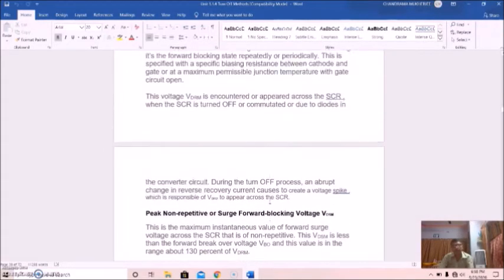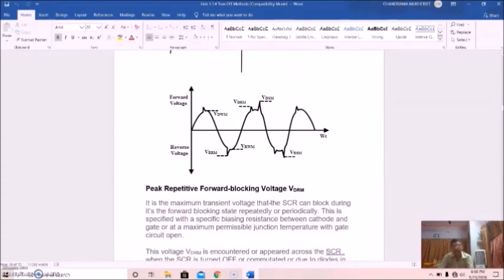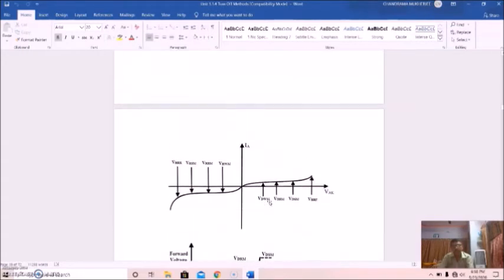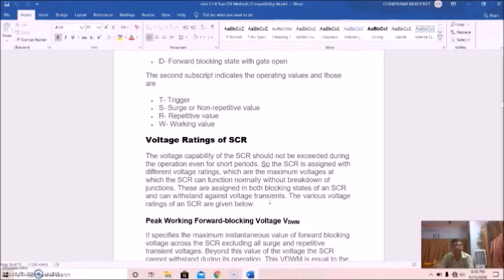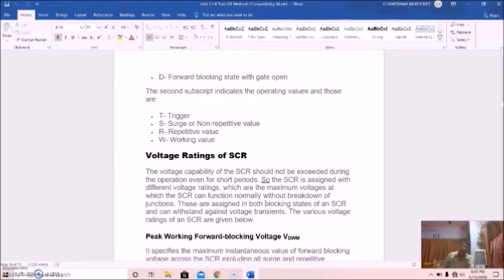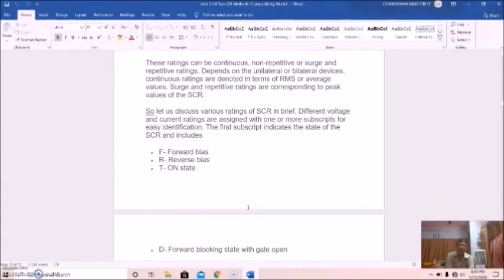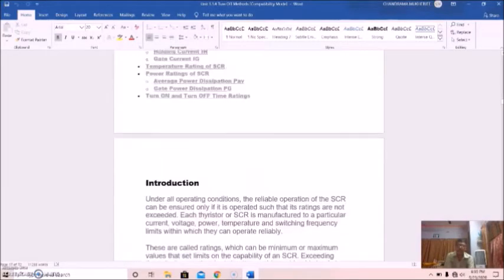You have to know all these ratings before you use this SCR for a particular purpose in any power electronics devices. What is your requirement? You have to select something with some higher ratings also because of the safety margin. So these are very important things. That is what I told you in the very beginning.